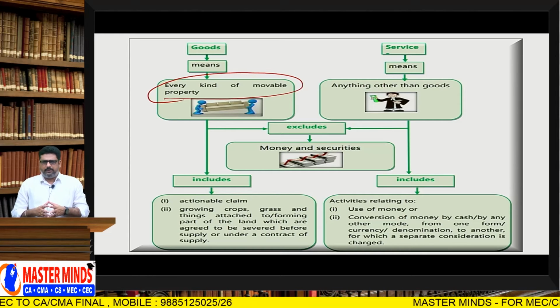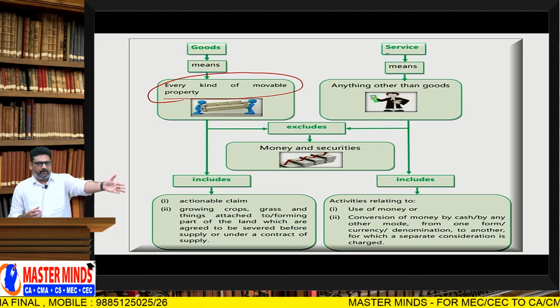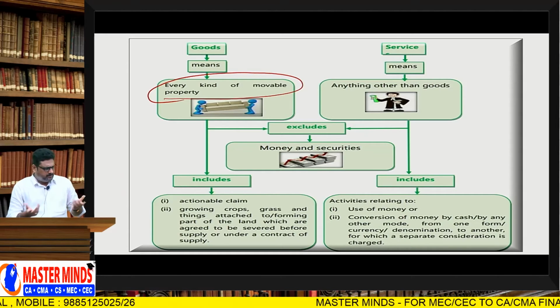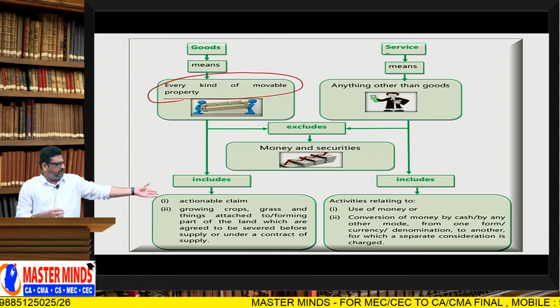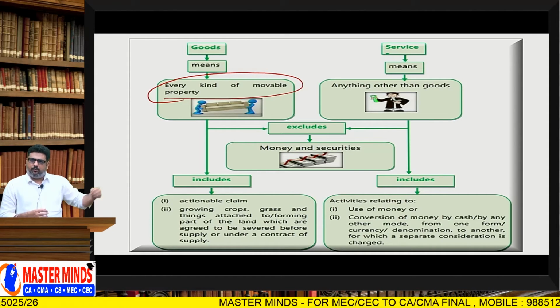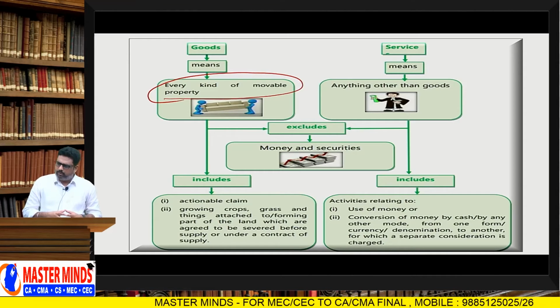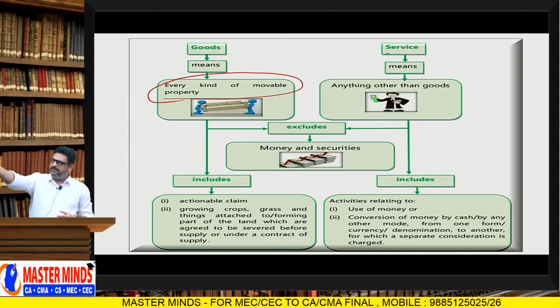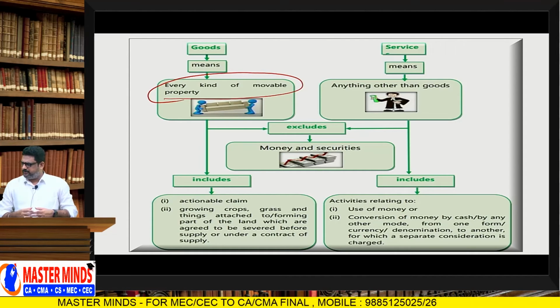Say for example, this chair is there. This chair can be shifted from one place to another place in the same condition. Yes, so it is movable. A bench is there. It can be shifted from one place to another place in the same condition. Yes. Is it movable? Yes. That AC is there. It can be shifted from one place to another place in the same condition.